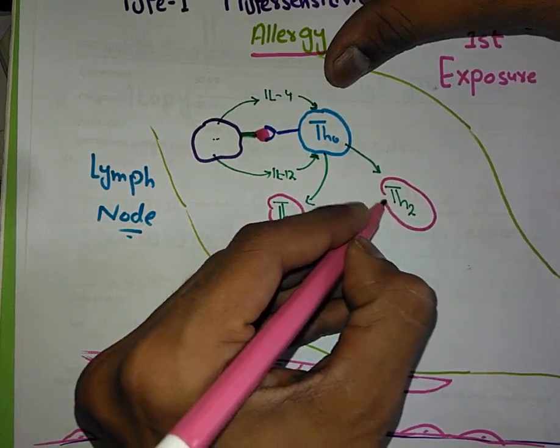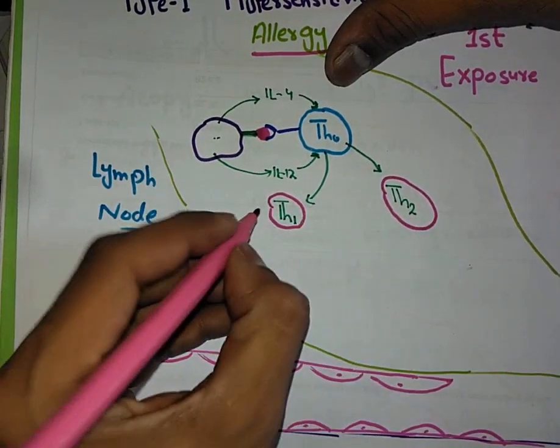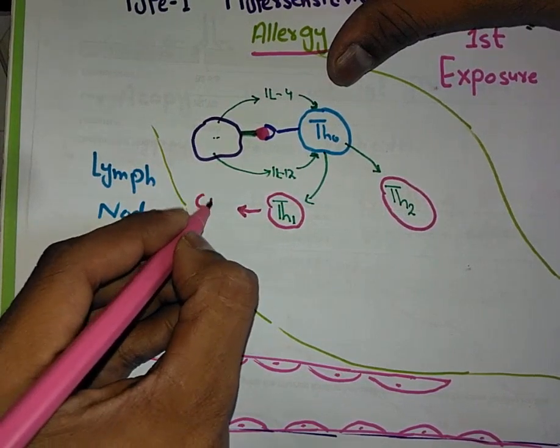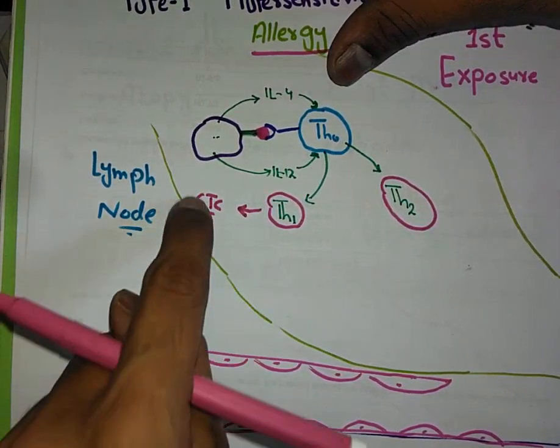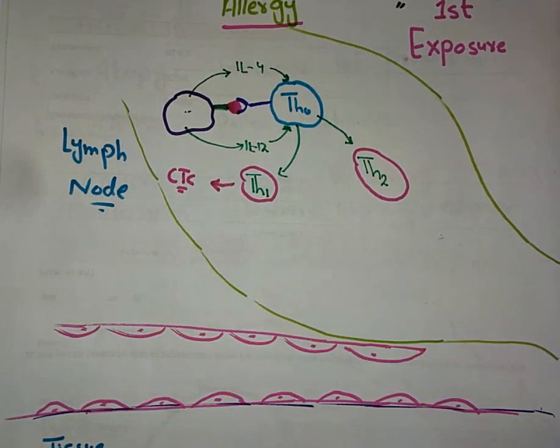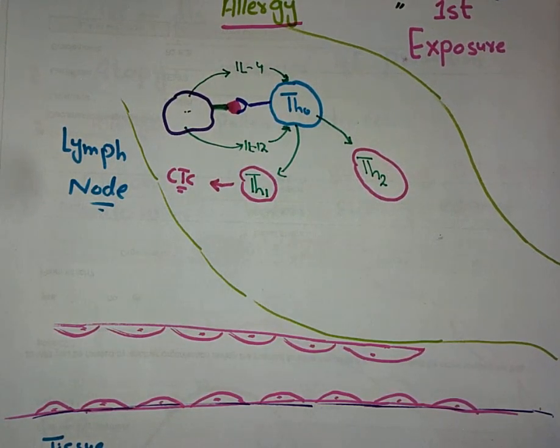Th1 is basically going to activate the cytotoxic T cells, and it will perform its own function. But Th2 is going to activate the B cells and help in producing the IgE antibody. Let's see how. The Th2 cells, for example, these allergens,